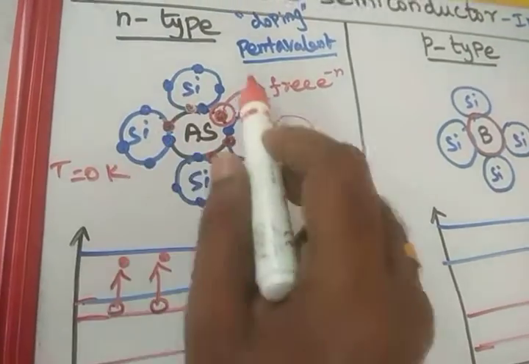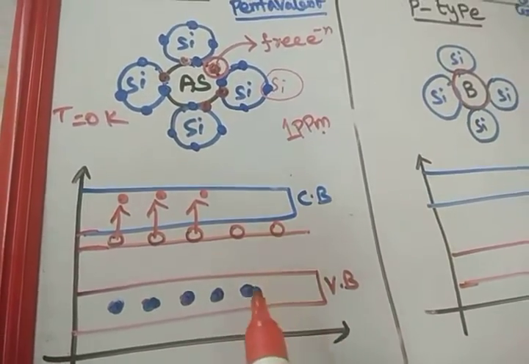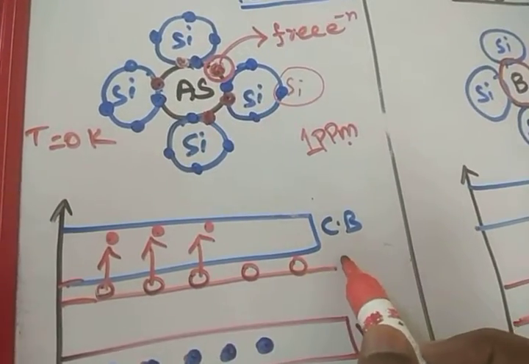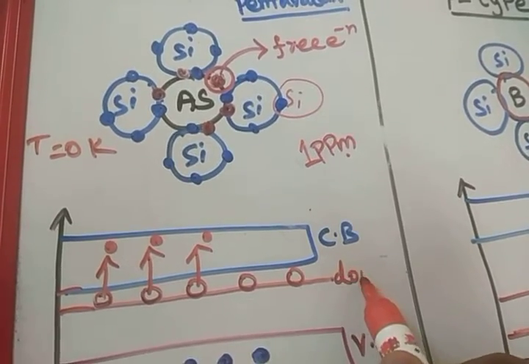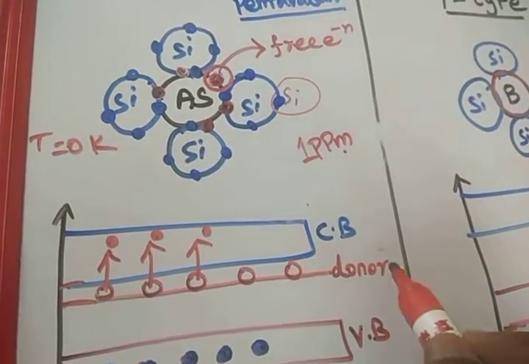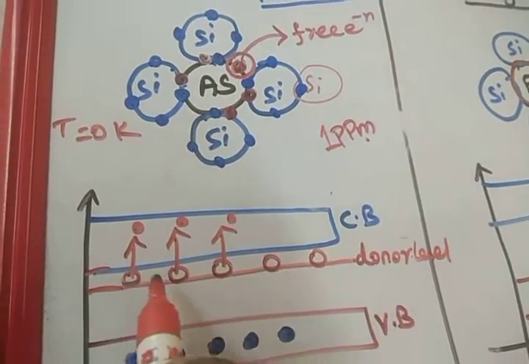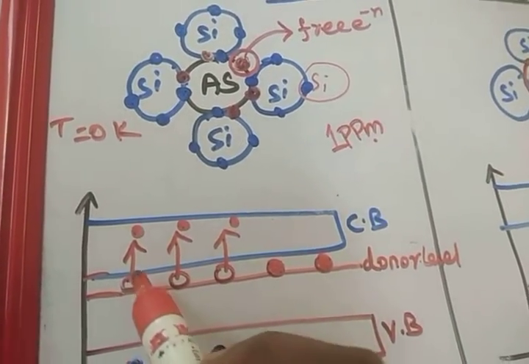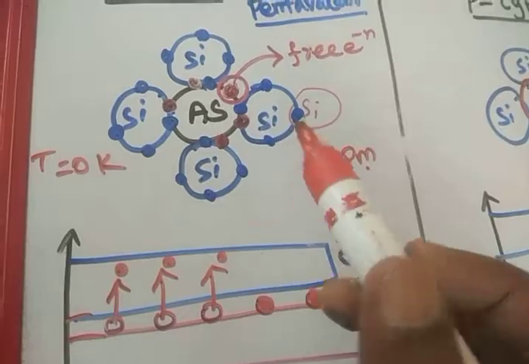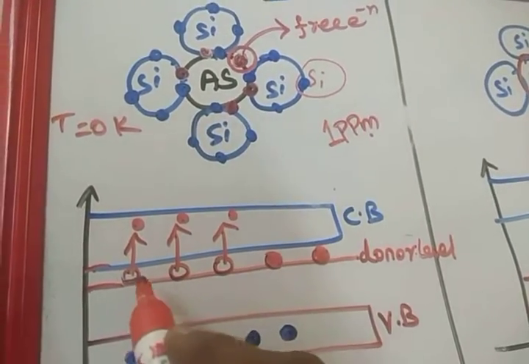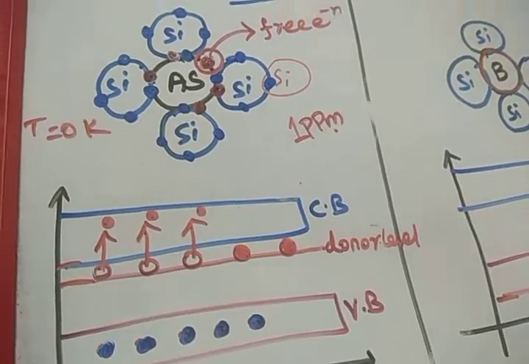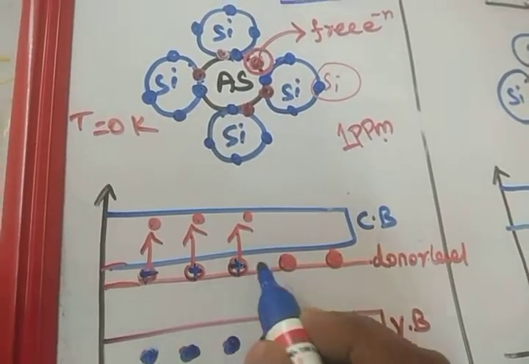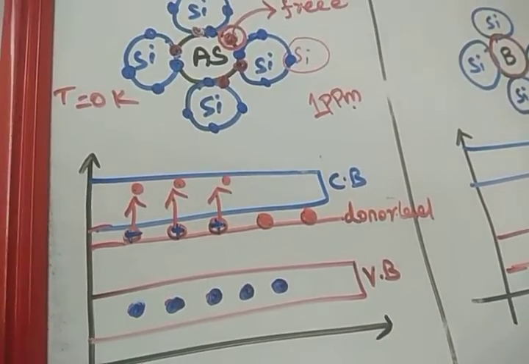The blue color is silicon. The silicon electrons are bound in the valence orbit itself, so we represent them in the valence band. But this is the arsenic atom. The arsenic atom is a donor atom, it will donate electrons. So this is a donor level, and the donor atoms are occupied here only. This atom liberates free electrons to the silicon crystal. Then this arsenic atom becomes a positive ion. Are you clear?